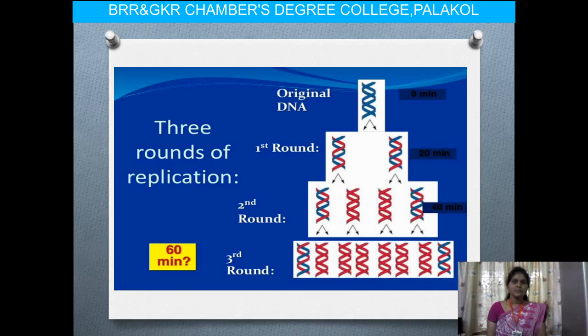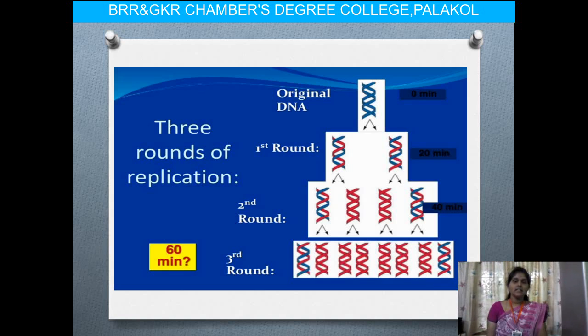And observe here at 0 minutes, that is the original DNA. At 20 minutes we got the semi-conservative mode of replication, that means one old strand and one new strand. In the second round we got two completely new strands and two semi-conservatively replicated DNAs.